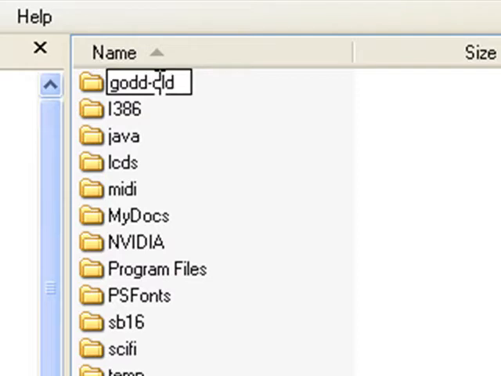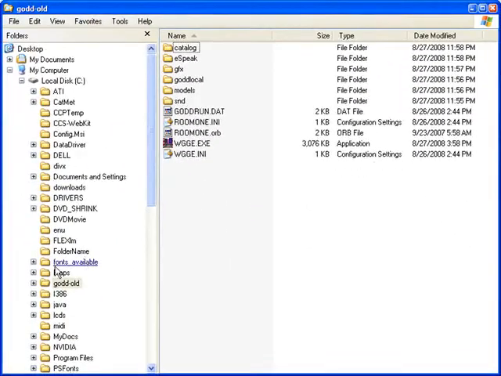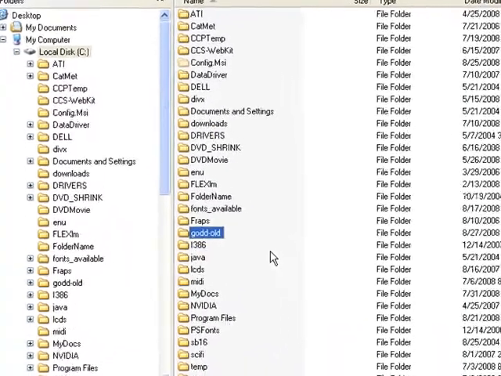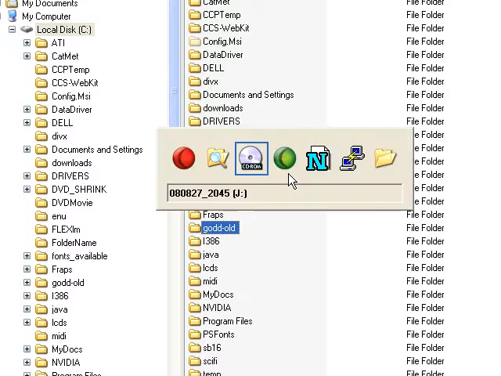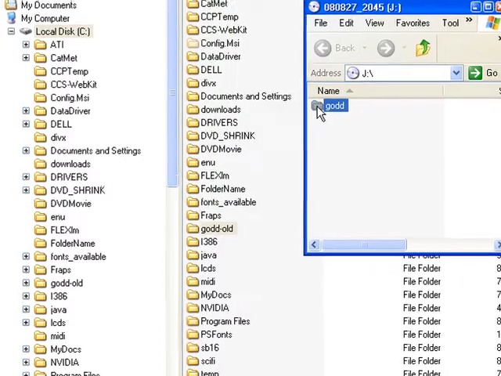then I'm going to give this a name, Old. I just put a dash old at the end of it, press enter, and there is my GODD old environment. To bring in the new environment, I just select the new GODD environment on my CD,